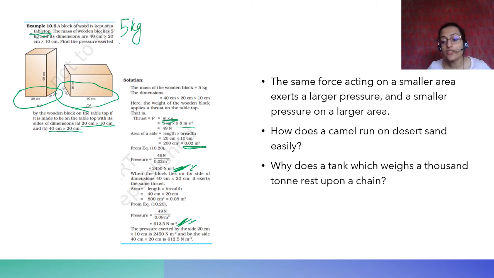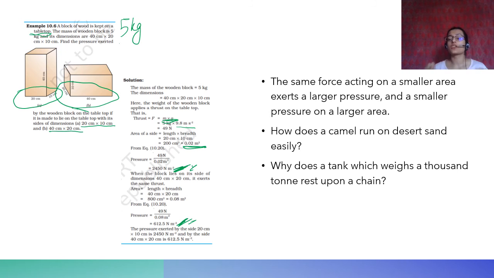Therefore, it will damage the ground on which it moves. By putting a chain, you are effectively increasing the surface area. आप surface area increase कर रहे हो, therefore you are reducing the pressure which is acting on the ground. Therefore, the tank can easily move through different terrains. वो तो mud वगैरह पे भी move करता है.